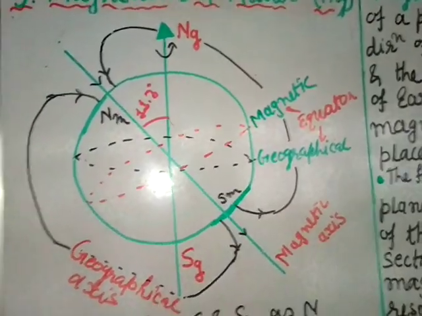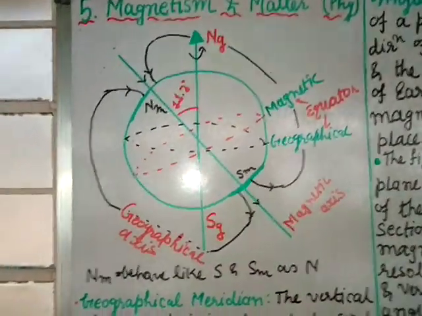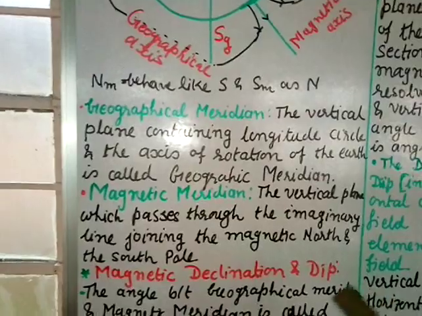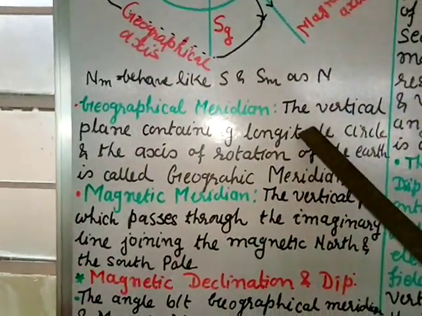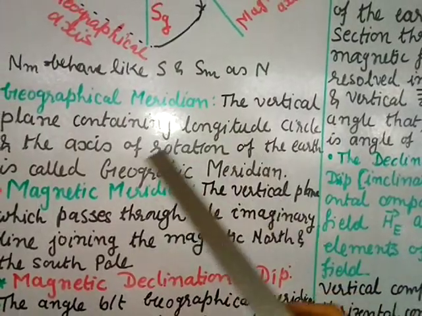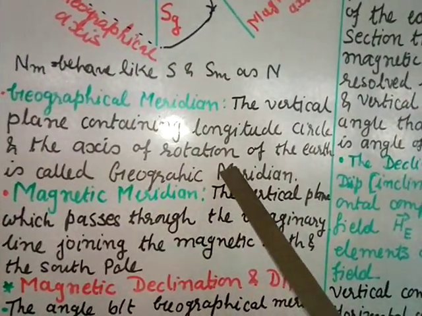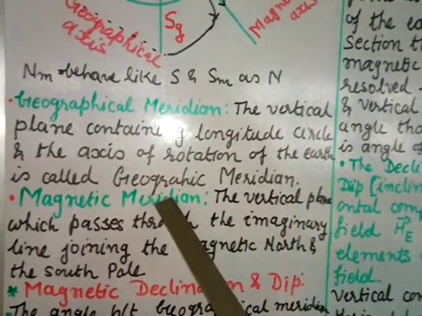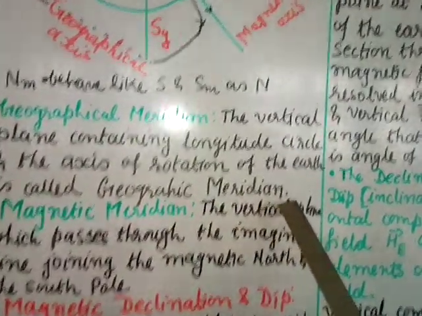Now we will define two terminologies. The first one is the geographical meridian. The vertical plane containing the longitude circle and the axis of rotation of the Earth is called the geographical meridian.